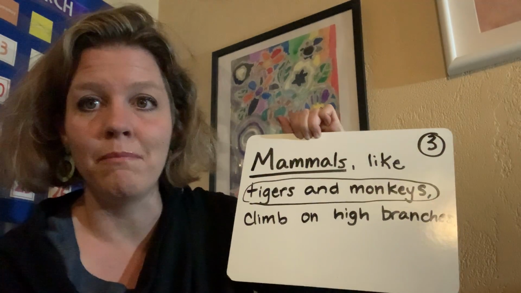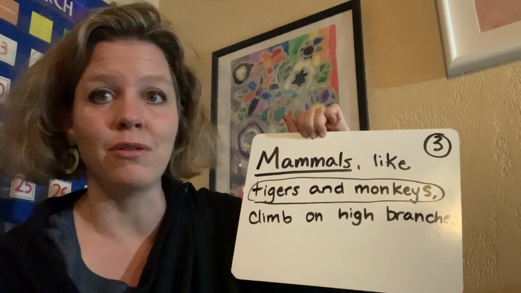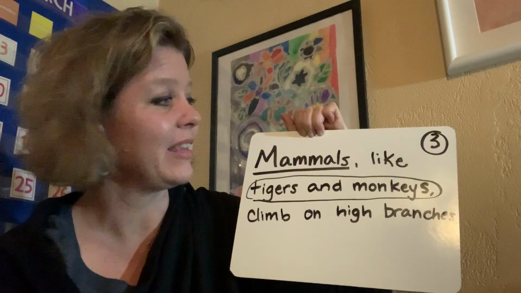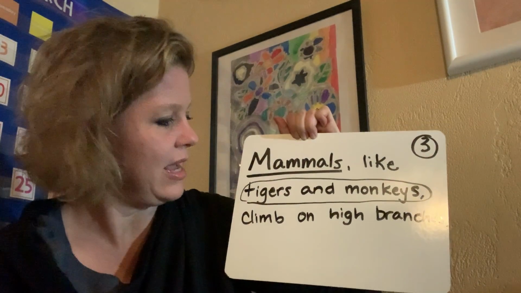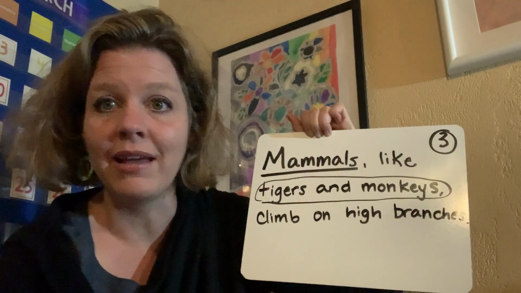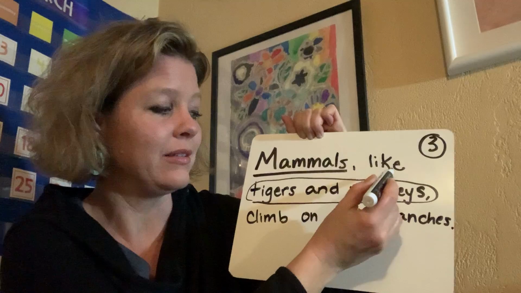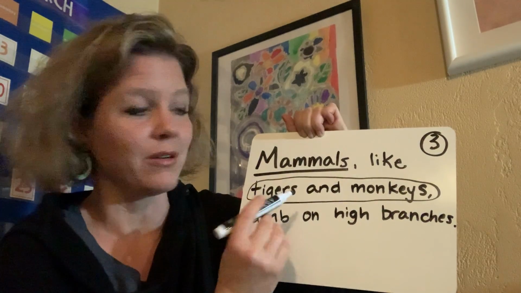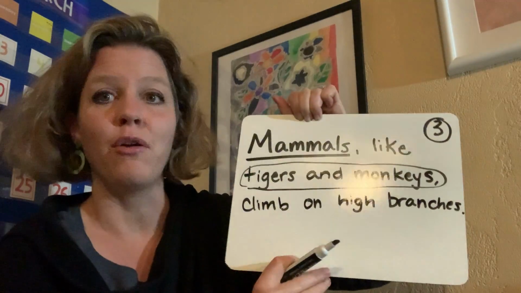Those are both mammals. We've learned about mammals before. Mammals are a type of animal, right? A category of animal, and tigers and monkeys fall within that category. So this word like is pointing us down to the next words that give us a clue what mammals means. Okay? All right, one last one.